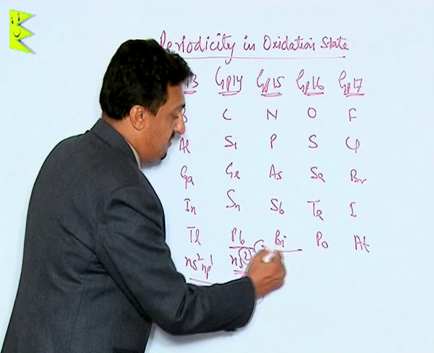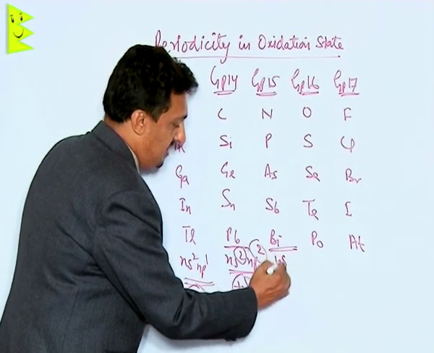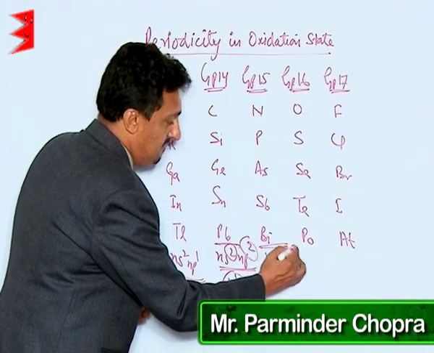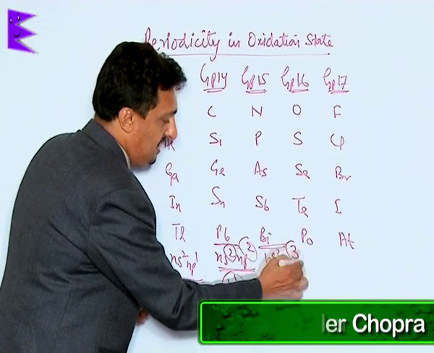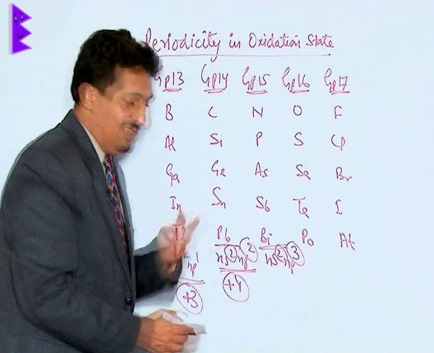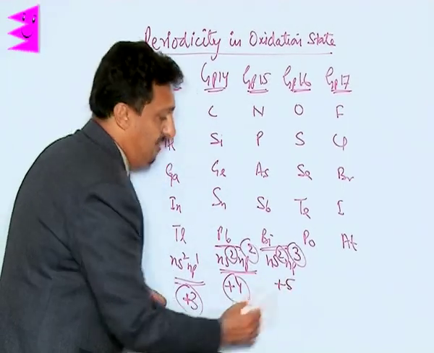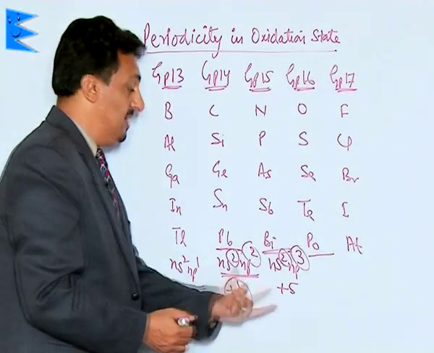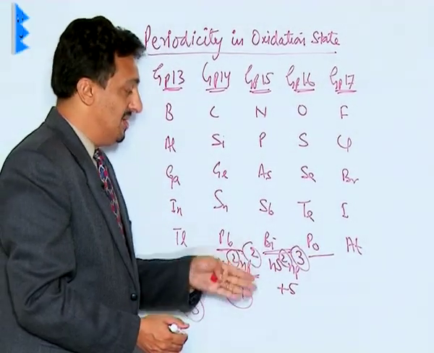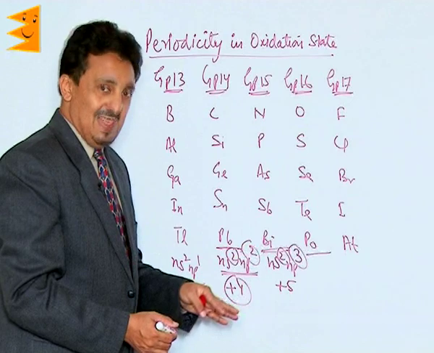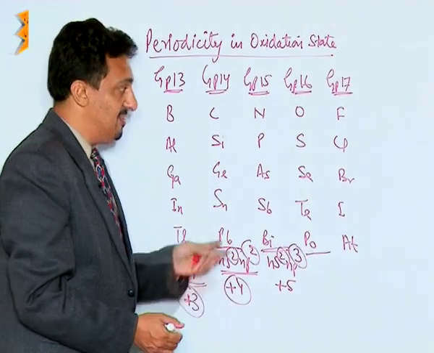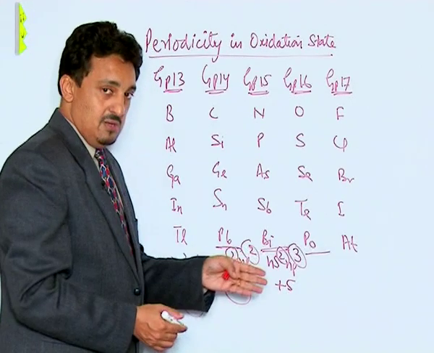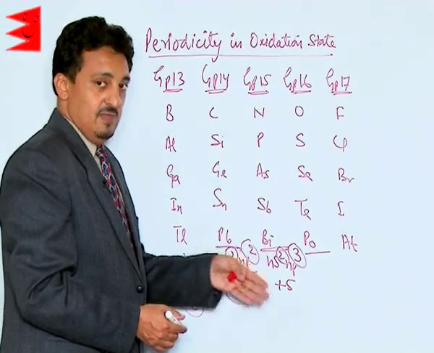Whereas in group 15, the general configuration is ns2np3. So they have 3 and 2, 5 valence electrons. So they show +5 oxidation state. Of course, from here they also start accepting electrons, so they also show minus oxidation states, but I will talk about this minus oxidation state after some time.